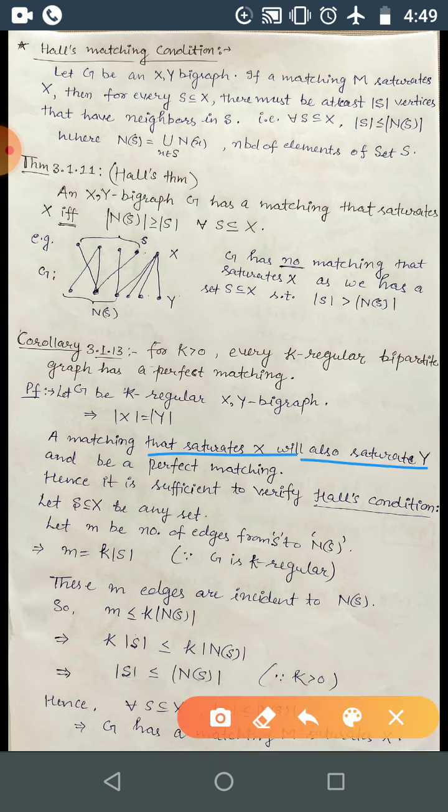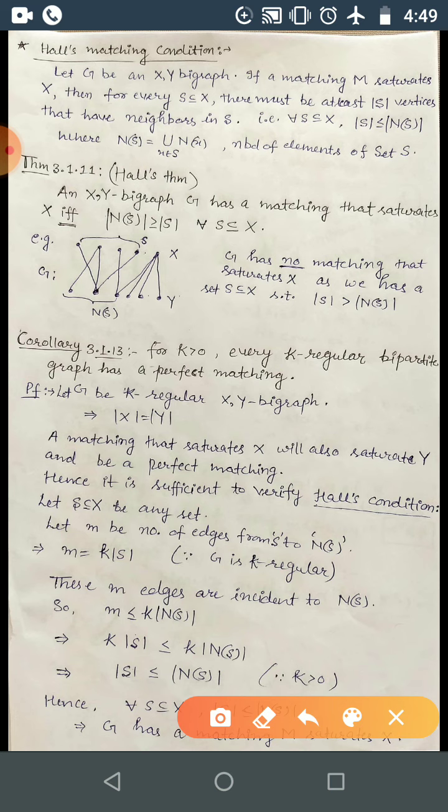That will automatically become a perfect matching, because a perfect matching is a matching which contains all the vertices of G, or you can just say which saturates all the vertices of G, and G has X and Y as the vertex set.